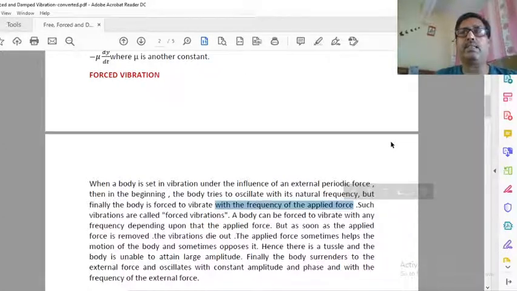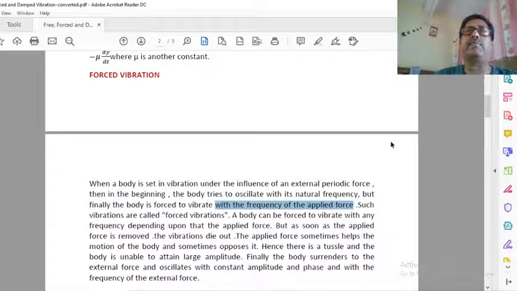So what we learned here is that if a body is vibrating freely with a certain frequency and now we apply a periodic force, time to time, whose frequency is more than the natural frequency, then the body will start vibrating with forced vibration or forced oscillation. Why?